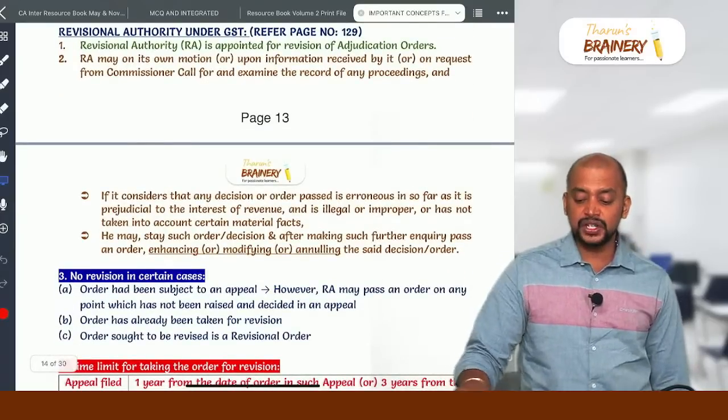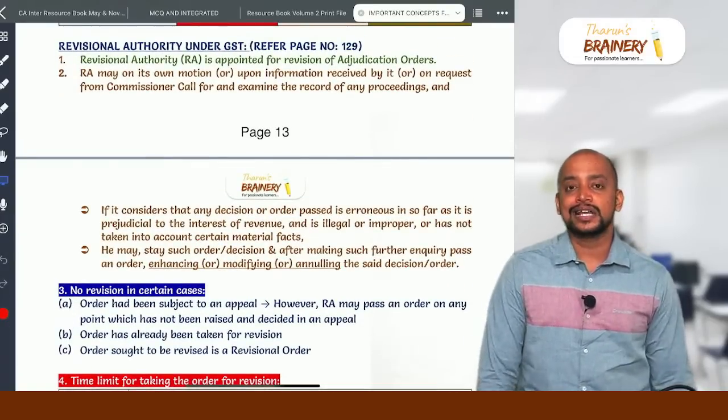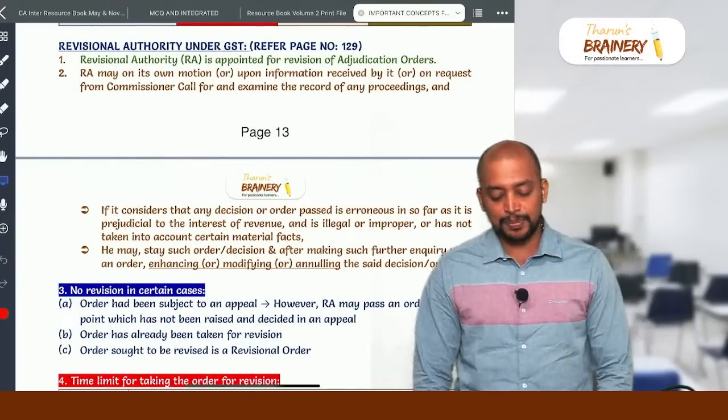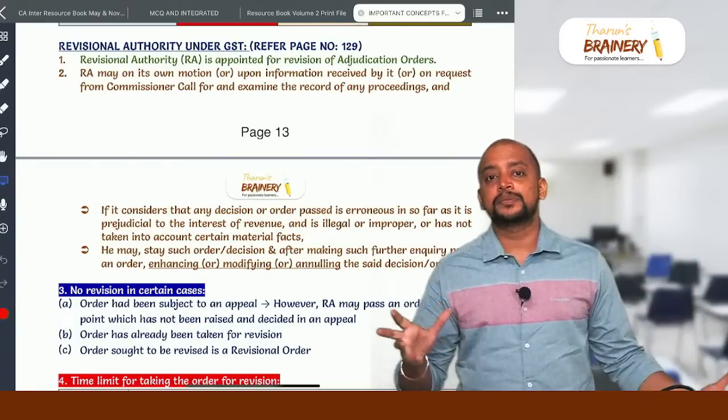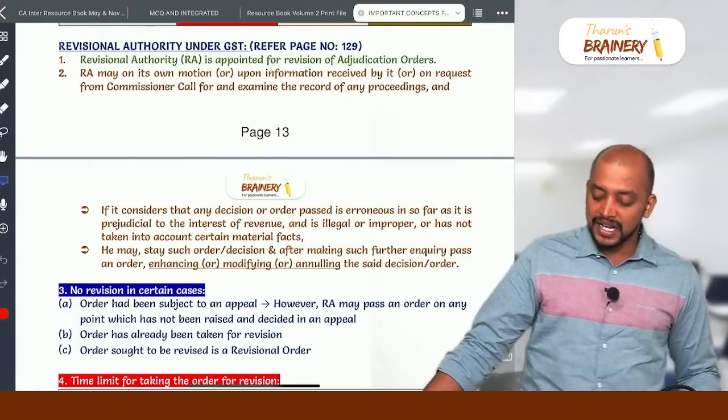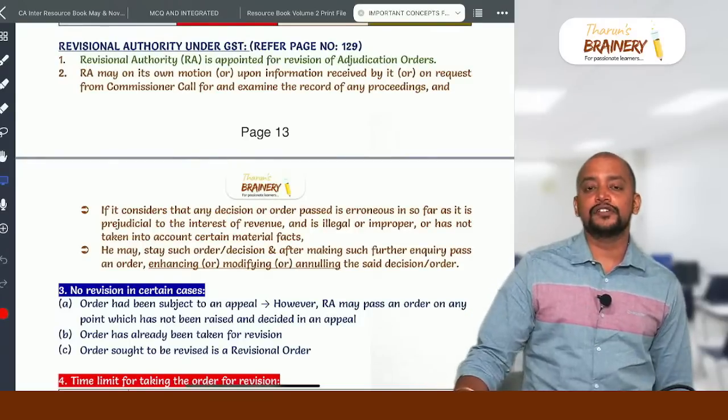Then revisional authority under GST section 108. So refer page number 129. We have this concept again. A lot of attempts they have not tested this, but they can ask. Revisional authority is appointed for revision of adjudication order.